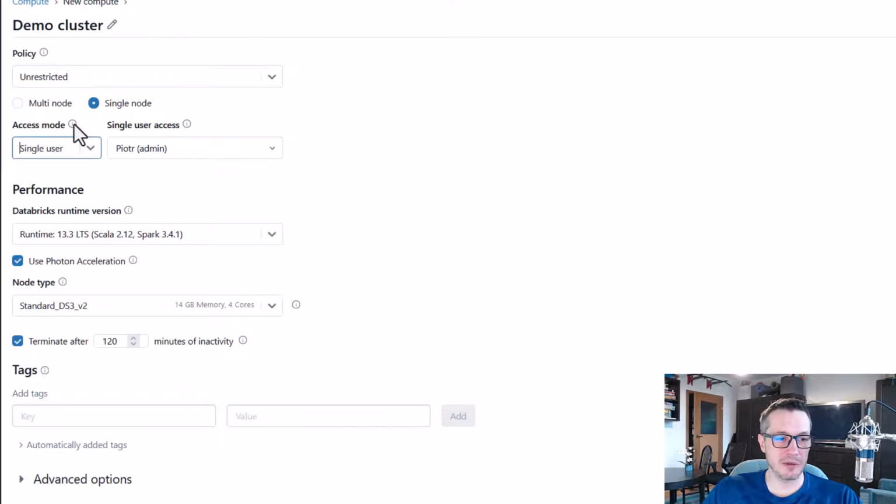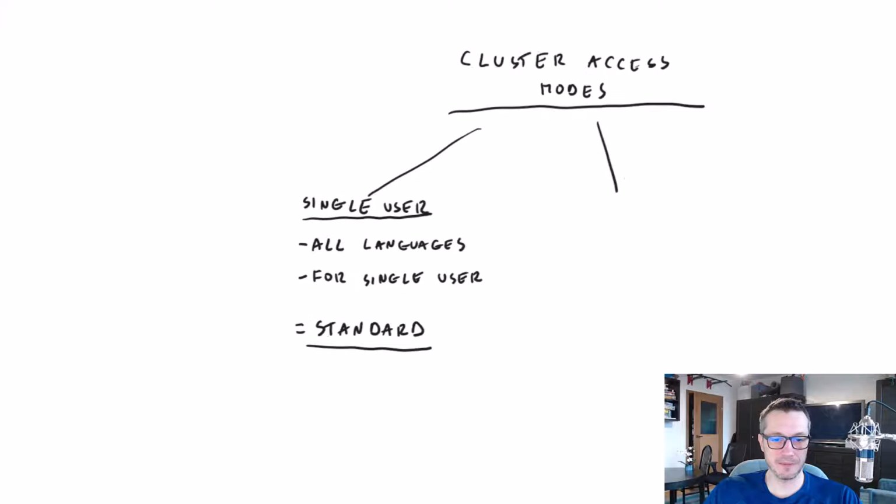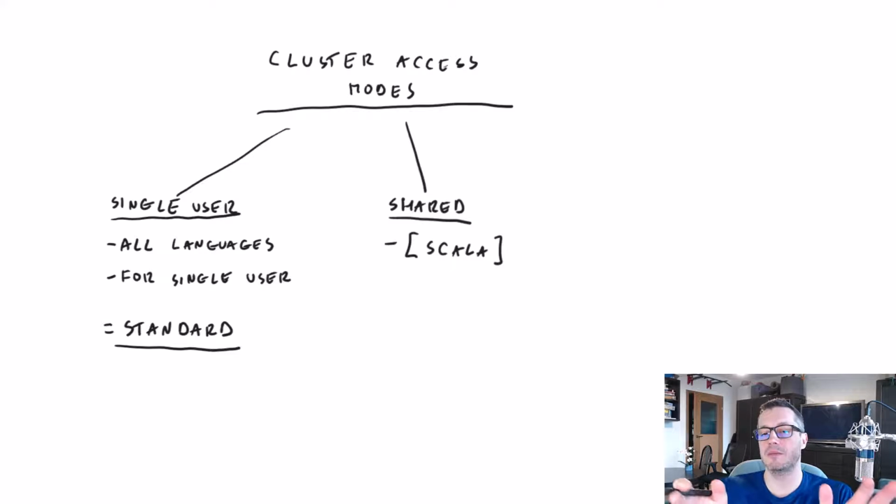The second one that we have is called shared. And here we've got some other workloads, languages. So shared mode. Here we can run our Python, our SQL transformations, and optionally Scala. But to run Scala on a shared cluster, we have to configure it in a specific way. Namely, it has to have this Unity catalog thing enabled.